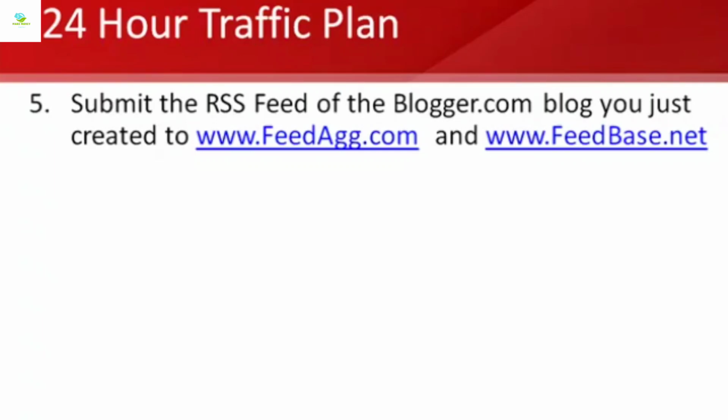That's where you'd go to type in websites in your address bar, and you're going to simply copy that URL, and then go right on over to feedag.com, and then click on submit in the top right corner. Once you've hit submit, you just copy and paste that RSS feed URL that you got from the Post Atom. And once you do that, you just follow their on-screen instructions to hit submit.